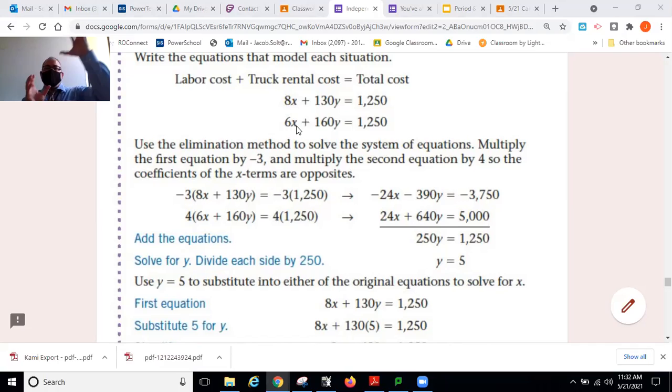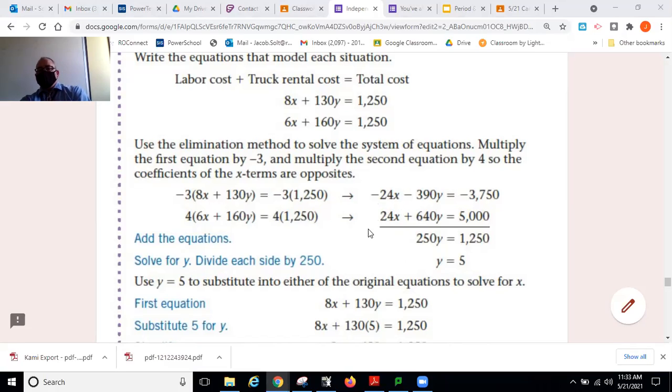24 and 24 are the first number they both have in common as you multiply them out. So if you go down here, look what they're doing. They're going to try to get both of these coefficients to be 24. If they can get one to be a positive 24, and then get one of them to be a negative 24, then if I add these equations together, I eliminate. That's why we call this process elimination.